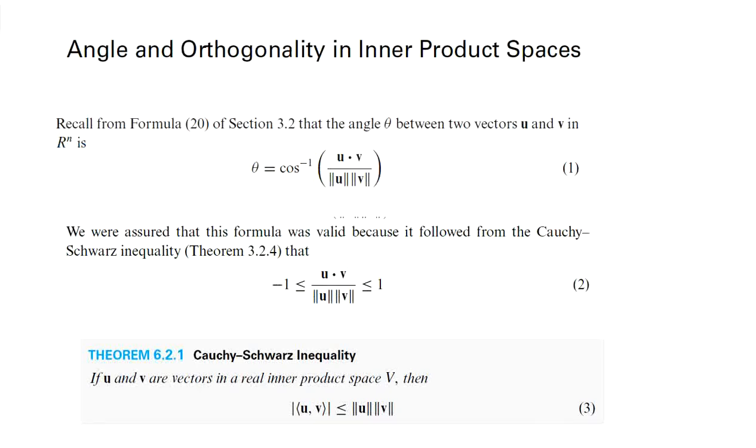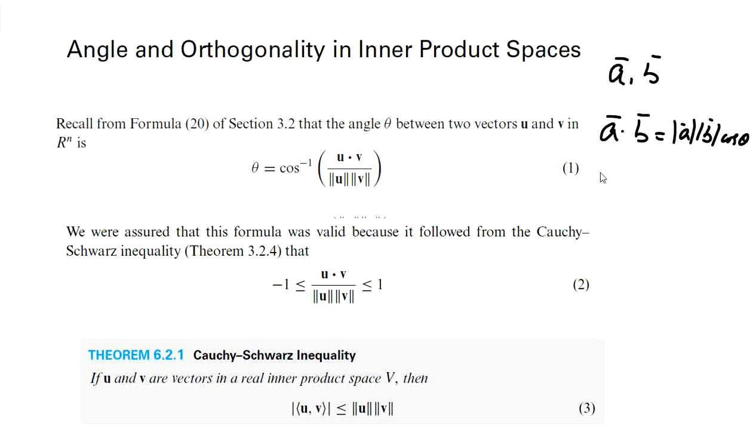Now here we define angle between two vectors in a vector space. We know that angle between two vectors in the space of ordinary vectors is defined using the dot product. That is, if we consider two vectors A and B in the space of three-dimensional vectors, we know the dot product A dot B is given by modulus of A, modulus of B multiplied with the cos of angle between the two vectors.